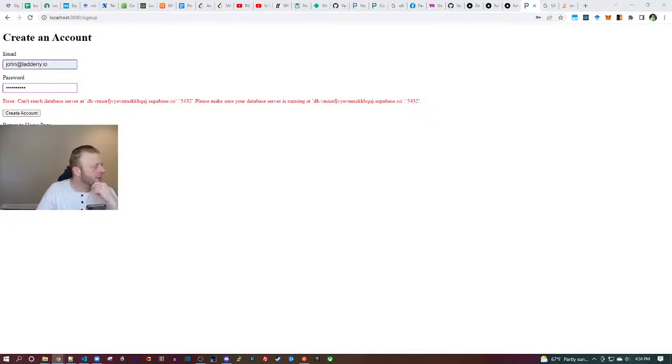This is weird now that I think about it because I've been using sign in with GitHub for Supabase. So how do I reset my password? I need to be able to use a different password. I don't think I was using my GitHub password there.